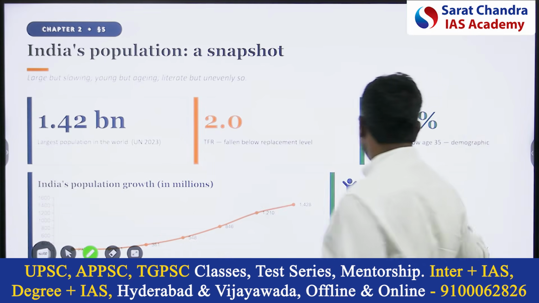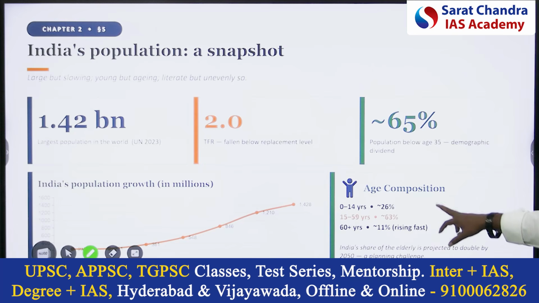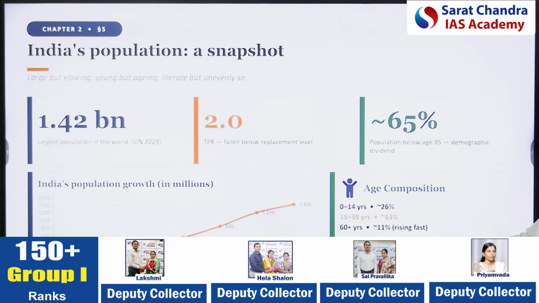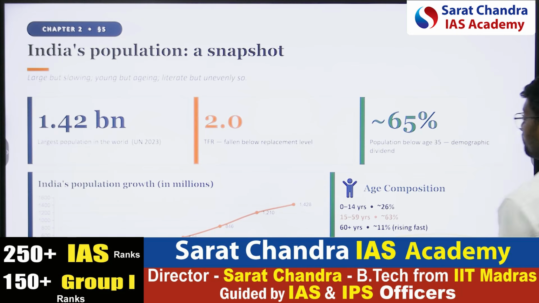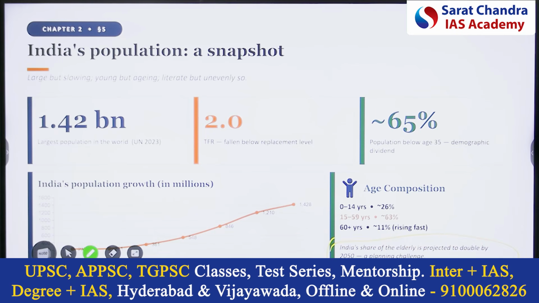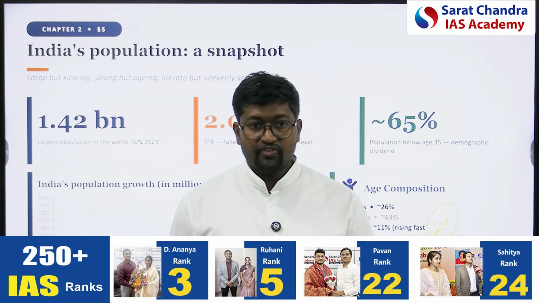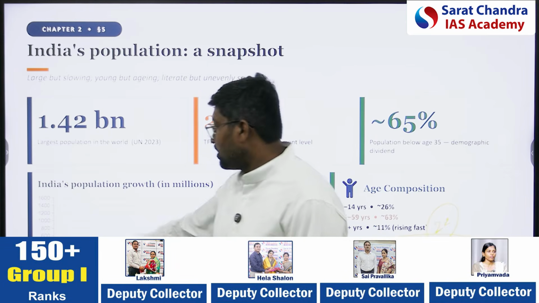Okay. Age composition: 0 to 14 years, how much percentage of population? 26%. 15 to 59 years, how many? 63. 60 plus years, how much? 11. Now the problem here is, by 2050, the share of elderly population is going to become double. By 2050, how much is it going to become? 22. Means nothing but demographic burden will be increasing. So that is the cause of concern in India.